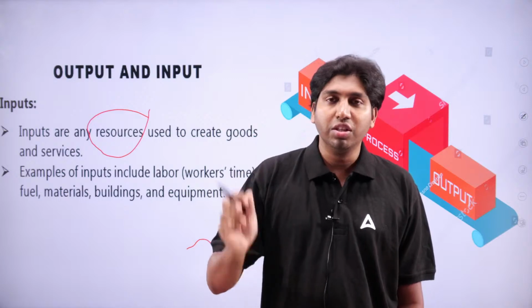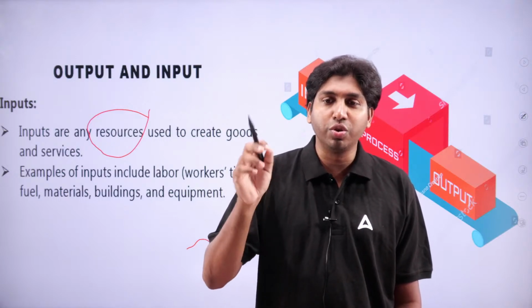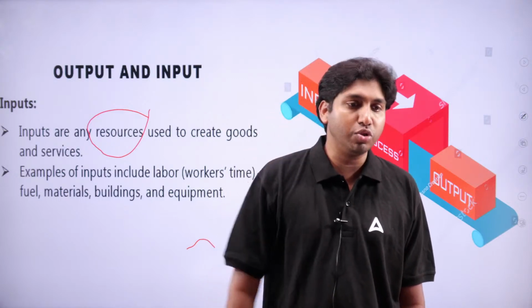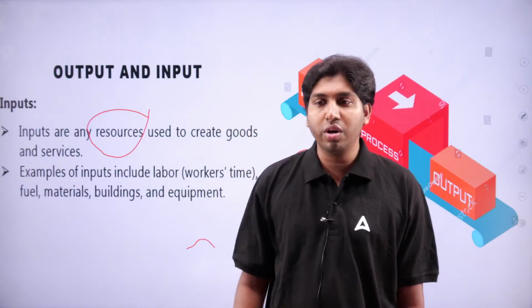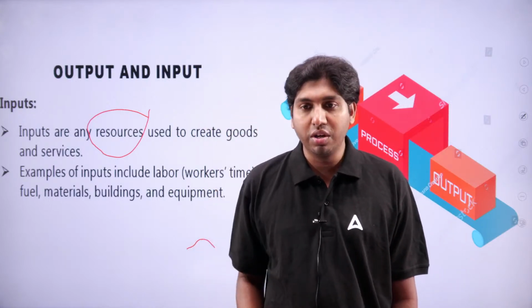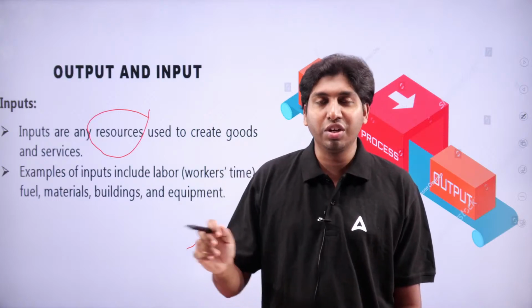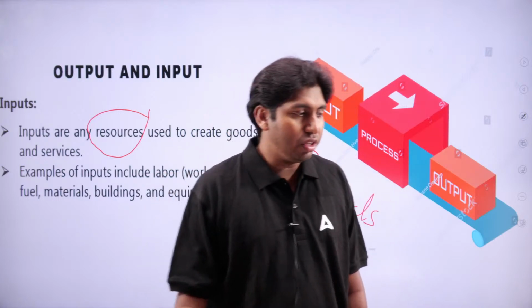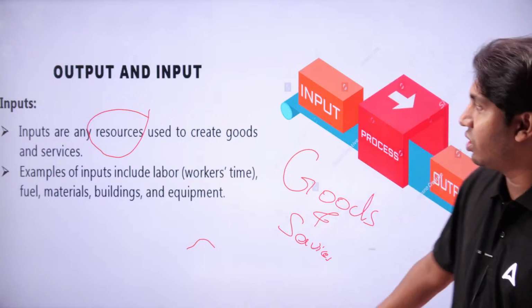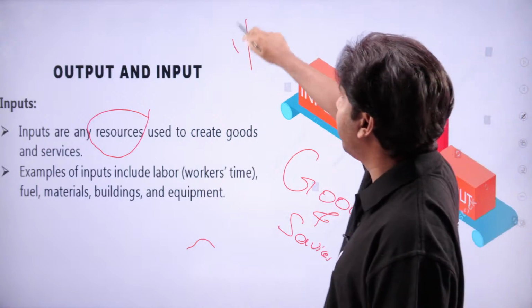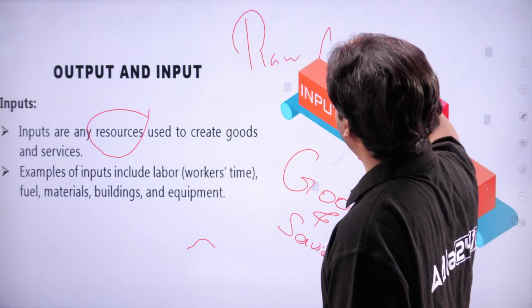In economics, the resources which are used to create goods and services are called inputs. For example, from crude oil we are getting petrol. Here, crude oil is an input. It is a resource, it is an input. It is also called raw material, that we will deliberate later.